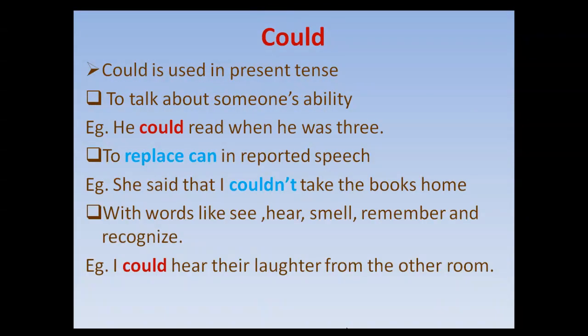Could. Could is used in the past tense to talk about someone's ability. He could read when he was 3. So reading when he was 3 is an ability, and we are using the word could. It is also used to replace can in reported speech. She said, I couldn't take the books home. It is used with words like see, hear, smell, remember, and recognize. I could hear their laughter from the other room.